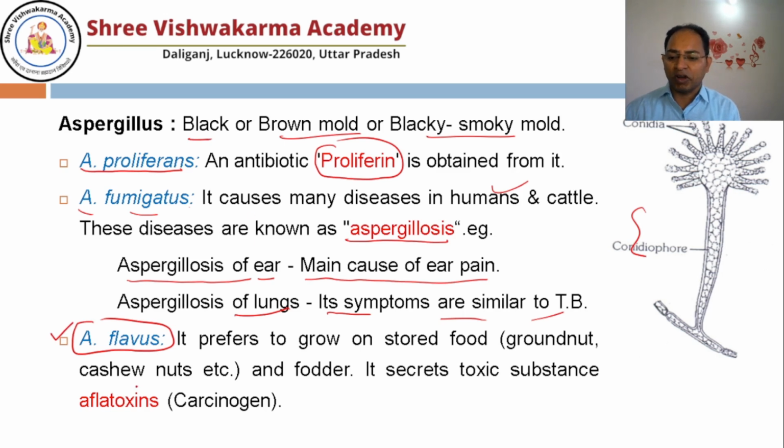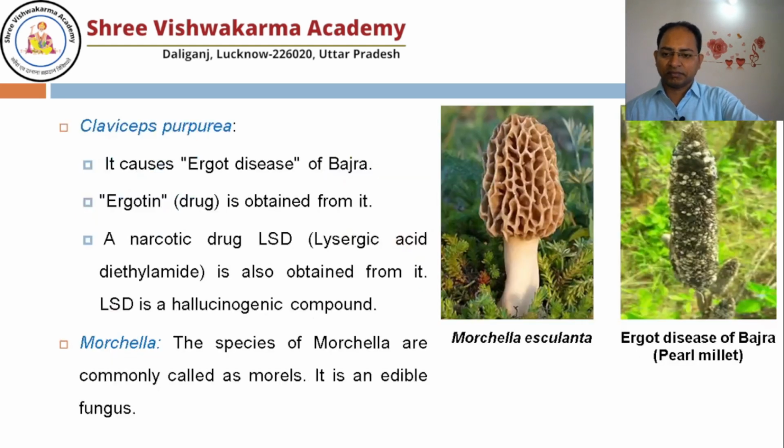It produces a toxic substance known as aflatoxin, and that is a potent carcinogen, meaning if it is consumed, it may cause cancer. So while you are eating groundnut or cashew, you have to be very careful. There should not be Aspergillus flavus contamination. In case it is bitter, you have to discard it.